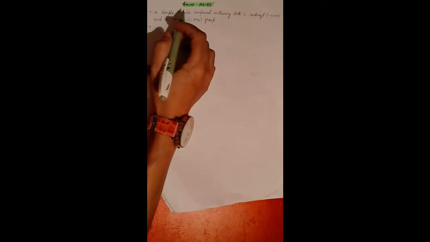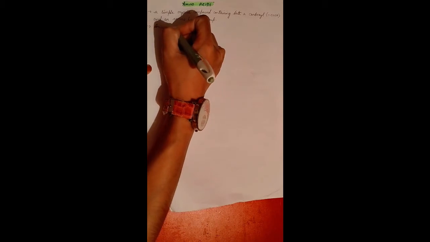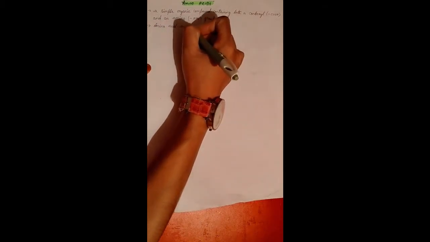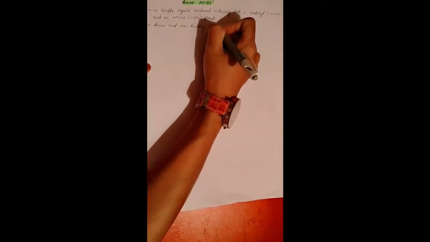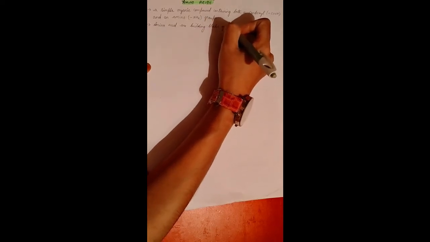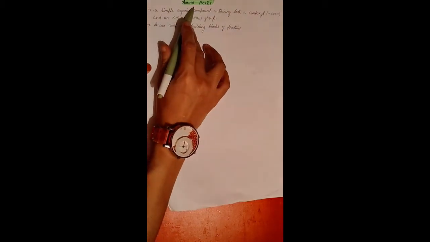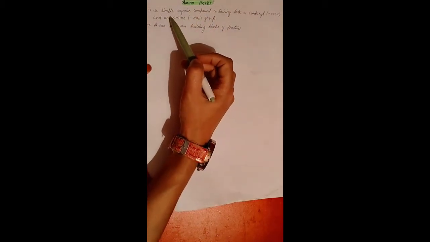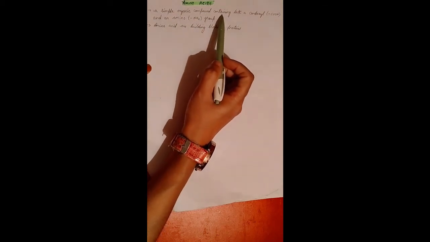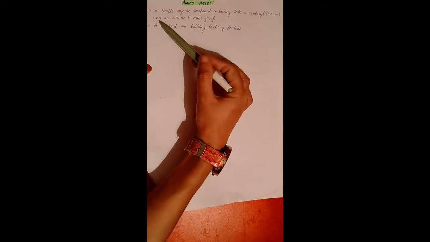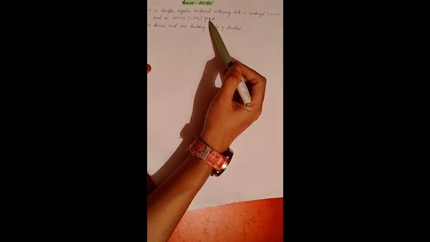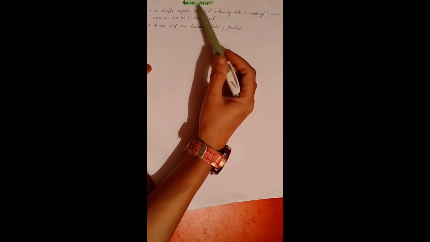So we can say that here the amino acids are the building blocks of proteins. Okay, so they are the building blocks of proteins. Now these amino acids are simple organic compounds containing both a carboxyl group, that is the COOH group, and an amino group, that is the NH2 group. So they are organic compounds.